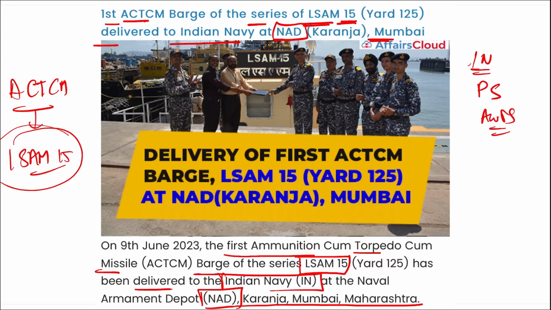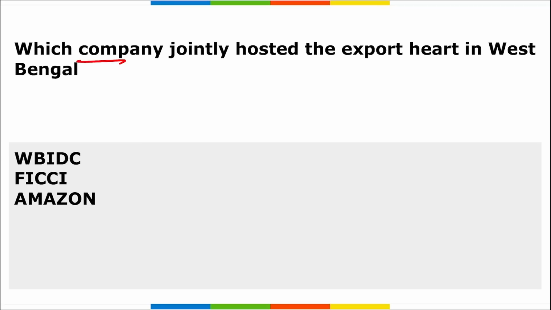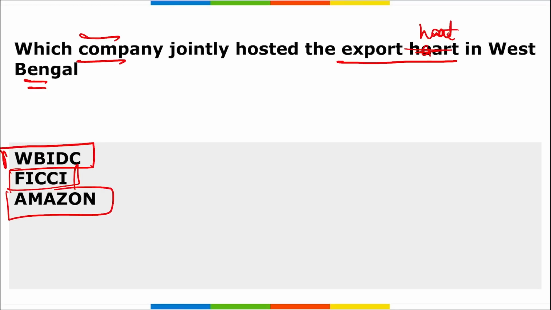Right? Next, which company jointly hosted Export Haat in West Bengal? Not heart, it is your Export Haat. Correct? Which company jointly hosted this Export Haat in West Bengal? It is your WBIDC, FICCI, and Amazon.